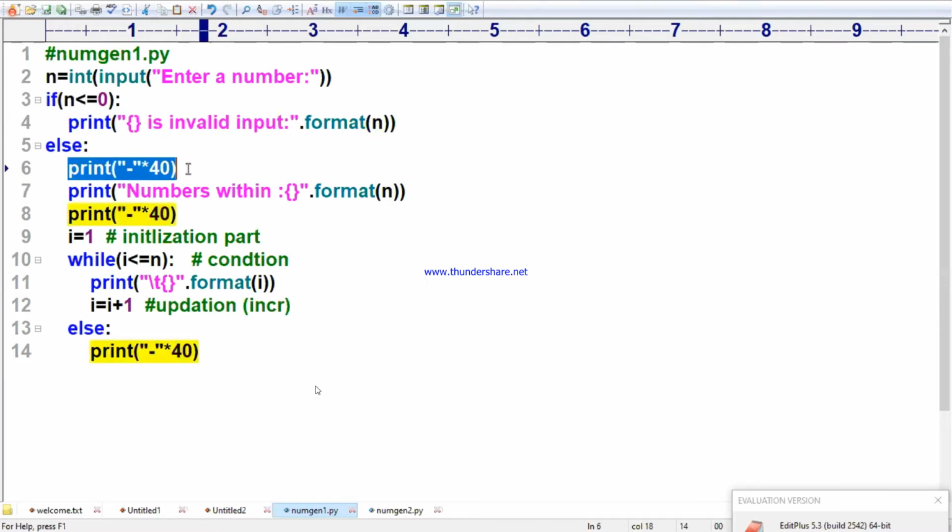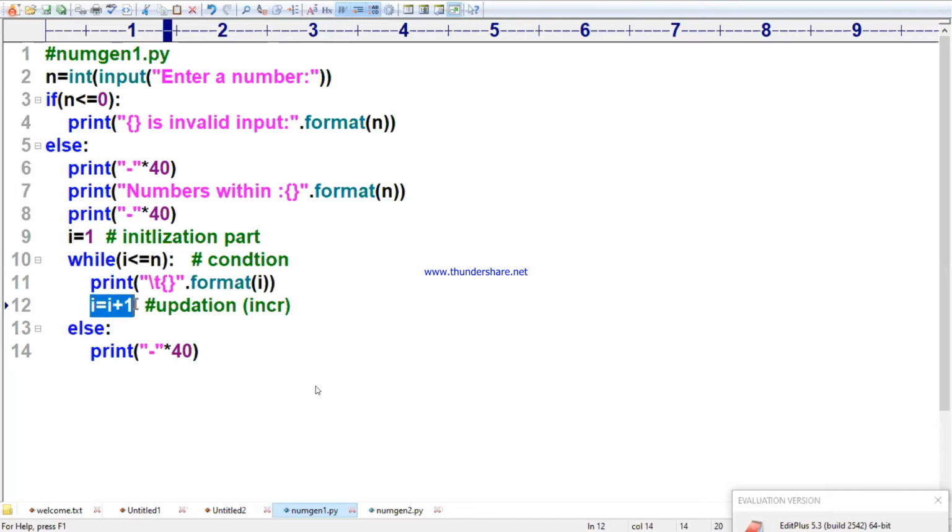In the else part, for decoration purpose, I am printing the numbers within 5 here. 1 to 5 means what? I will start with 1, that is the initialization part. Since there are repeated numbers from 1 to 5, I will use a looping statement, that is a while loop. While I is less than or equal to n, that means I value 1, 1 less than or equal to 5, true. Printing that value 1. I value printed. I need to go to 2, that's why I am incrementing I is equal to I plus 1.